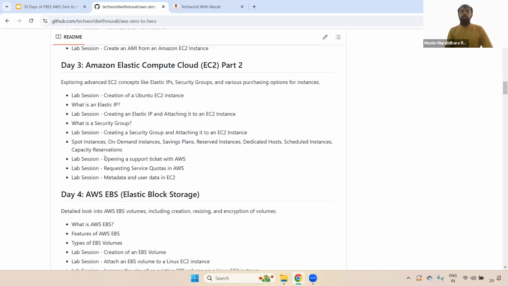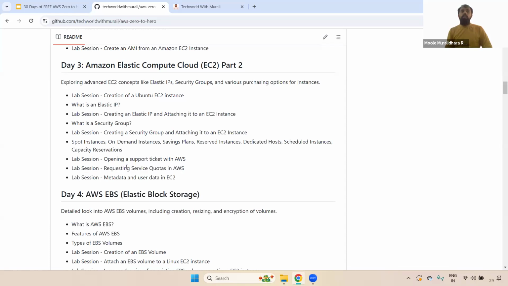So I have showcased that process, and also how to increase the service quota. For example, in AWS IAM, we have an IAM role, and by default we can attach a maximum of 10 policies. But if you want to add more policies, what do you have to do? You need to increase that.